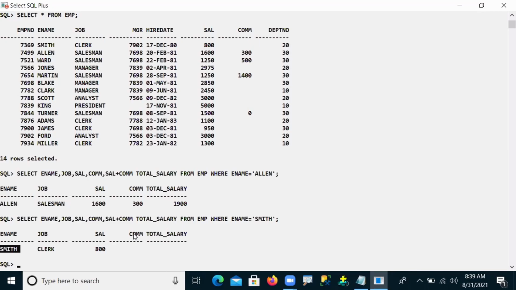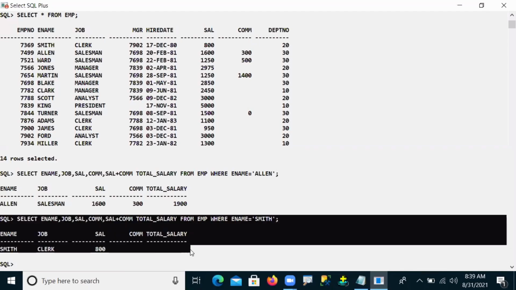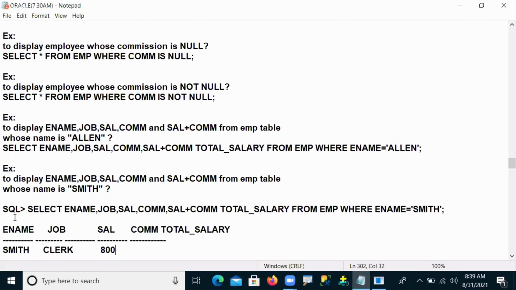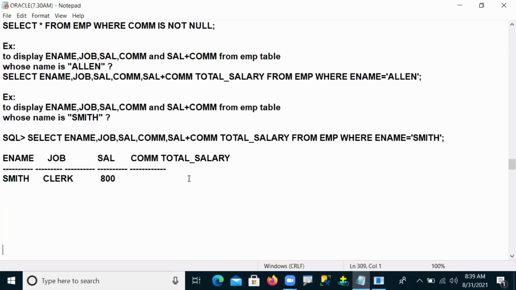So now his salary is only 800. 800 plus he was not taking any commission, so I want to show the total salary of this employee as 800. But what was happening, guys, unfortunately, this employee's salary is showing as nothing. So this is our problem, and this problem I need to overcome.